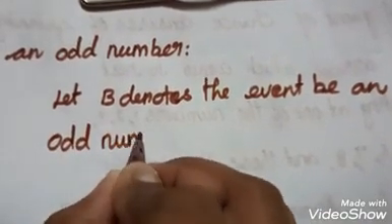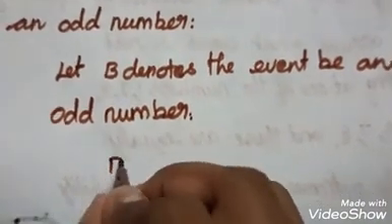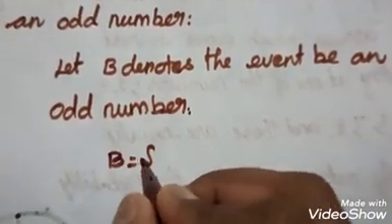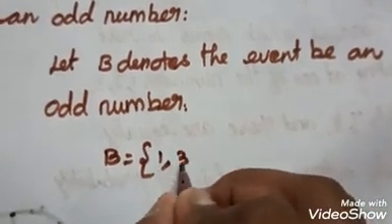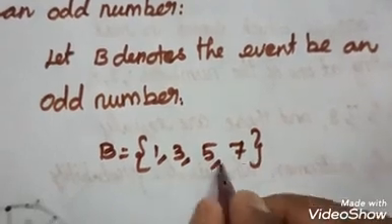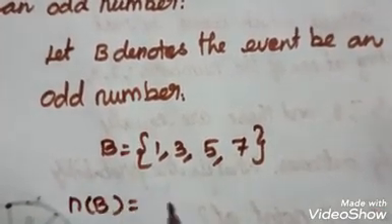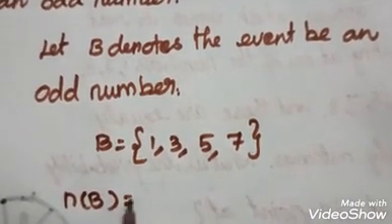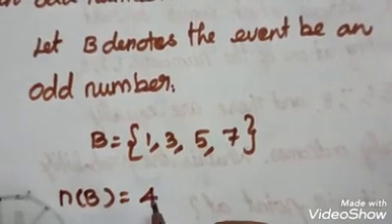First of all we have to know the favorable outcomes. On the spinner from 1 to 8, the odd numbers are 1, 3, 5, 7. So the total number of favorable outcomes, n of B, is 1, 2, 3, 4. So the number for event B is 4.